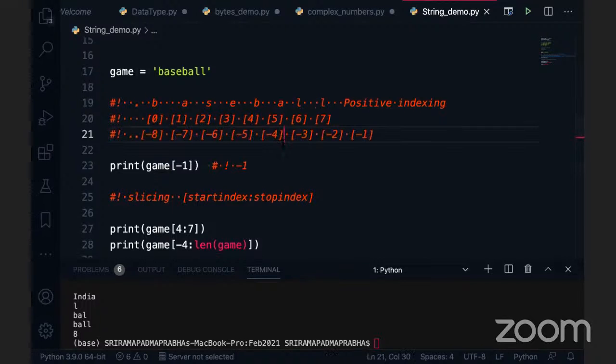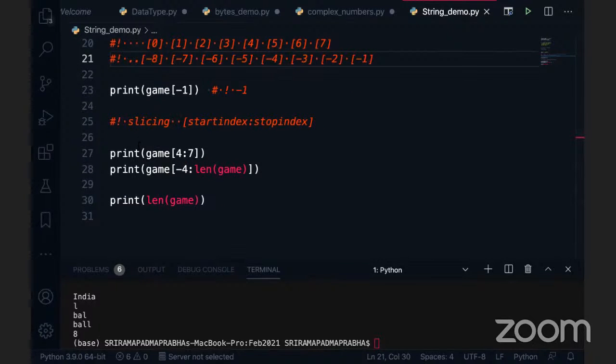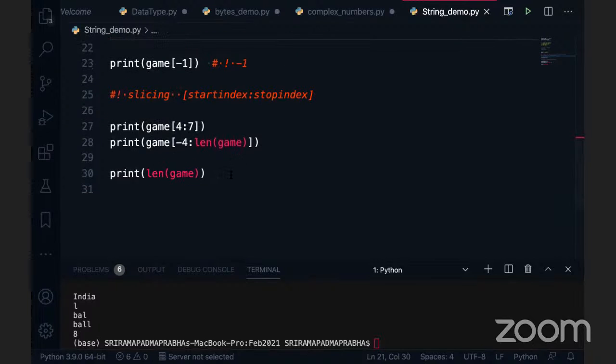Okay, so negative indexing, positive indexing, slicing, and the length of the string, we got it now. Now I want to cover this: there is no term called adding the strings. That is a wrong term. We can concatenate the strings. We never add the strings generally.